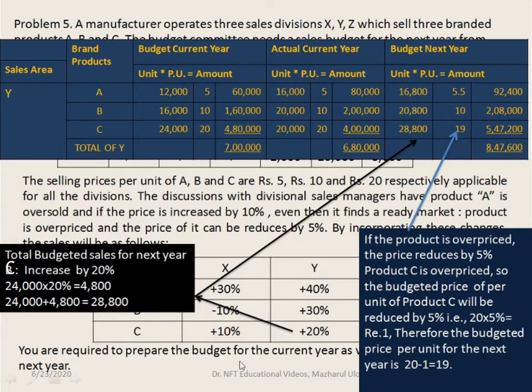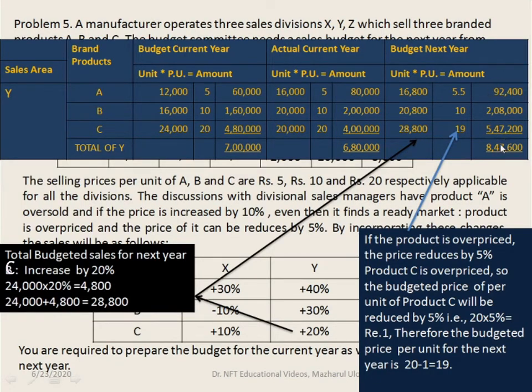28,800. The price of the C product is very high, overpriced, so it is reduced by 5%. If the product is overpriced, the price reduces by 5%. So the budgeted price per unit of product C will be reduced by 5%. So 20 into 5% is rupee 1. The budgeted price is reduced by rupee 1, that is 20 minus 1, that is 19 rupees. 28,800 into 19 rupees is 5,47,200.